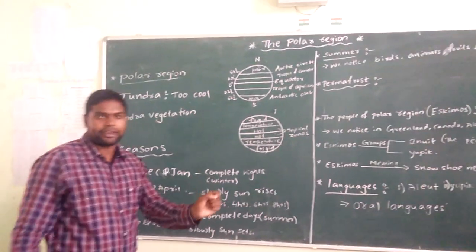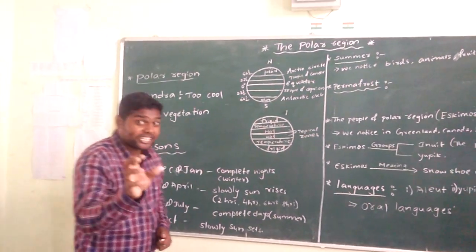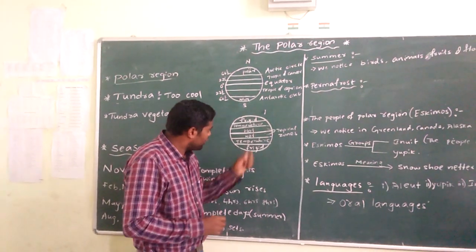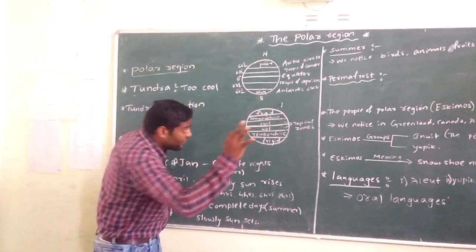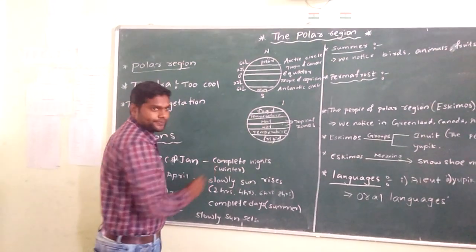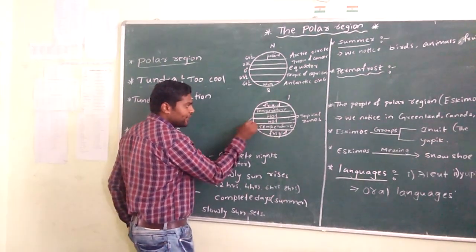When sun rays fall vertically or straight on a place, those places experience hot conditions. So here it is the equator, sun rays are falling vertically on the equator. Because of that, we experience hot conditions near the equator.